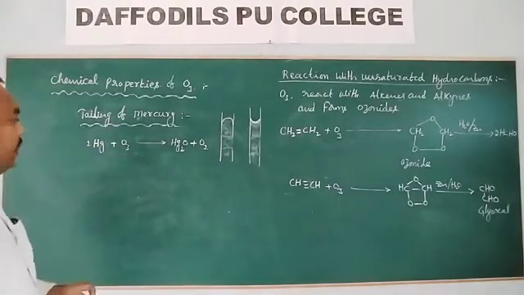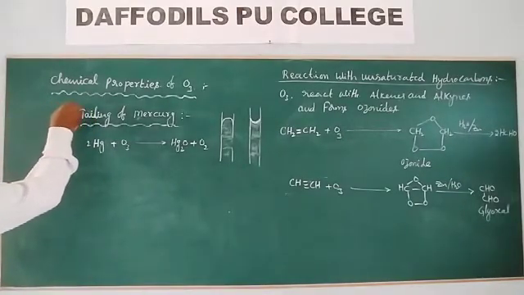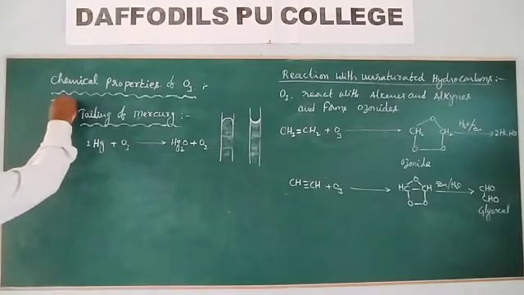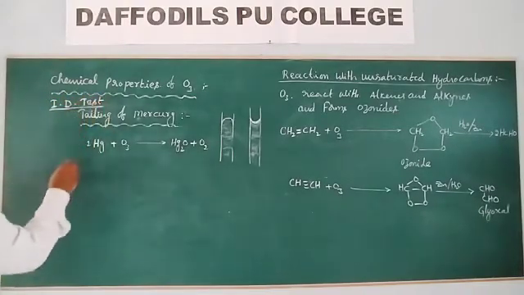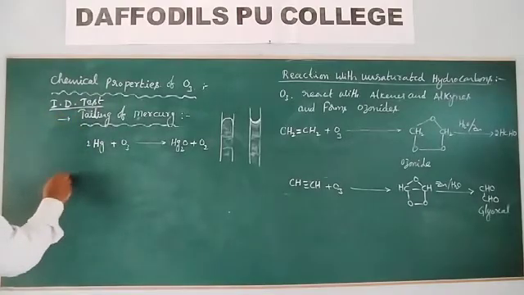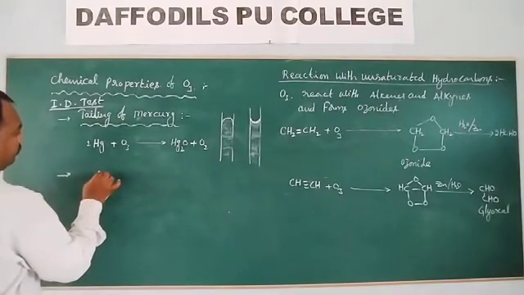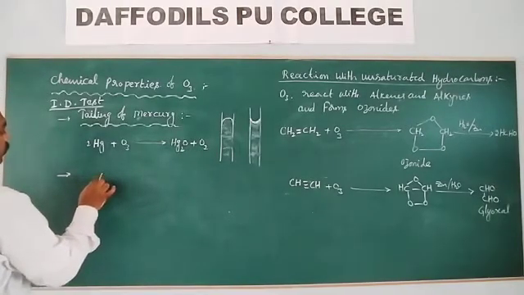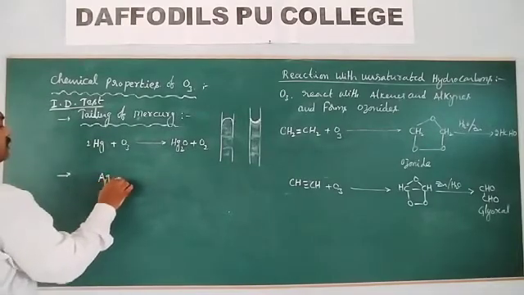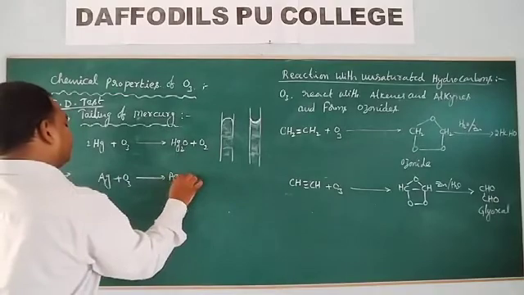Next, another identification test. When silver reacts with ozone, it gives silver oxide.